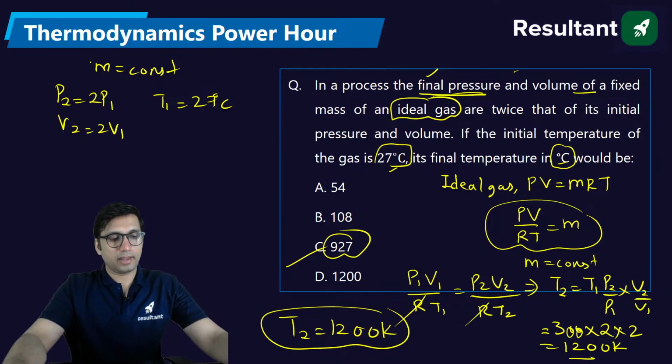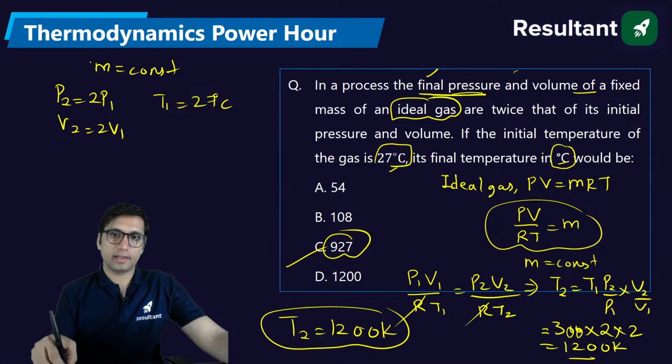So in a hurry, I think many of you may mark option D as the answer, but please note down that they want the answer in degree Celsius, not Kelvin.